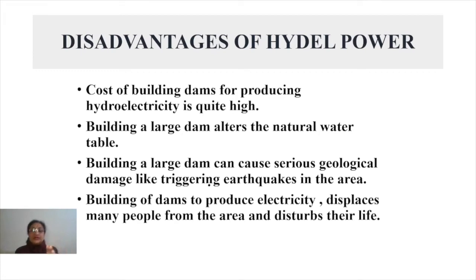Moreover, we are not only clearing the forest, what about the wildlife in that forested area? We are going to disturb the entire ecosystem in that part. These are things we should always keep in mind while a hydroelectricity project is going on anywhere, and these work as a strong disadvantage.